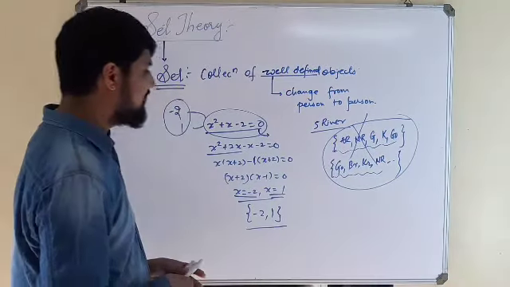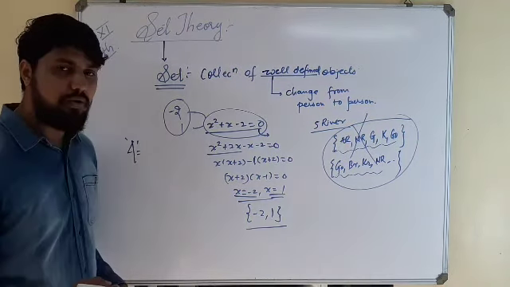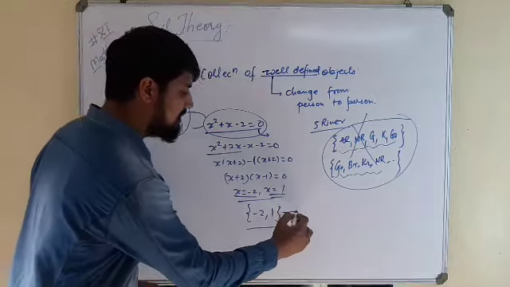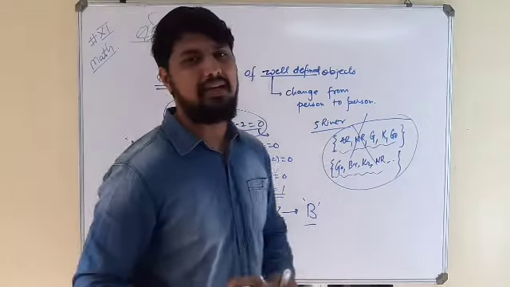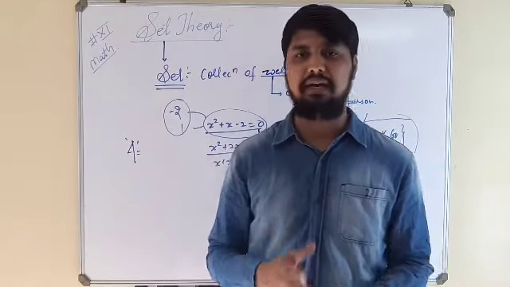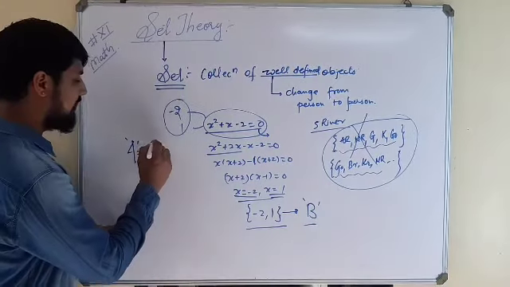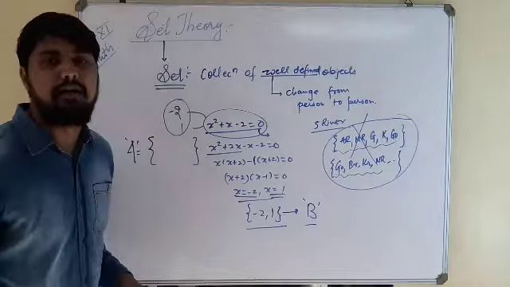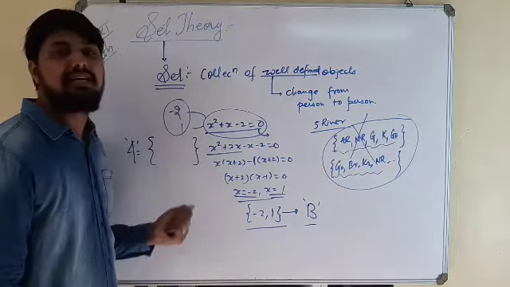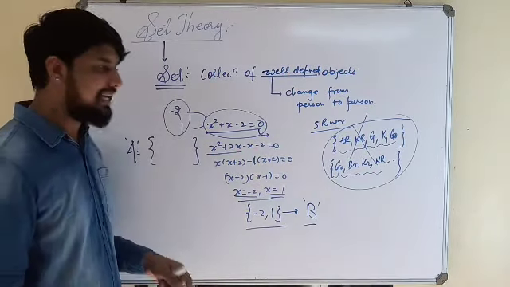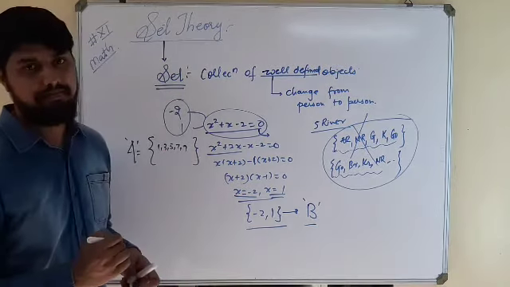Now, sets are usually represented with the help of a capital letter. When we want to write a set, it is always represented with a capital letter. You can use any capital letter, A, B, C, D, E, F, G, to represent the set. And sets are written inside curly braces, and all the elements of the set are separated by commas.